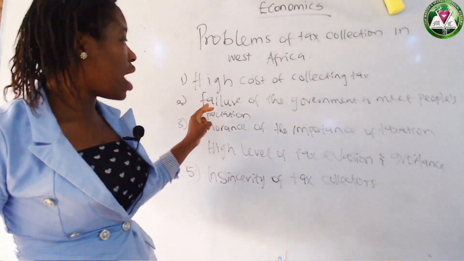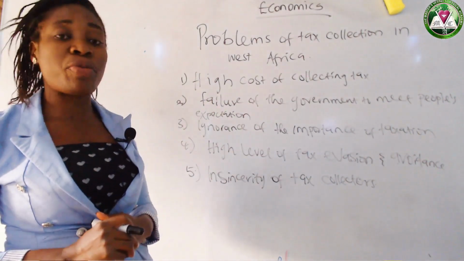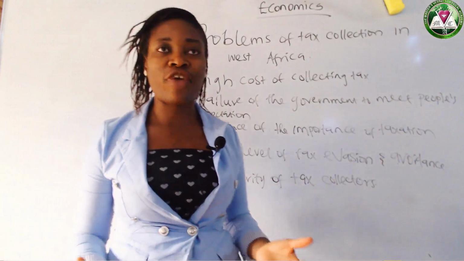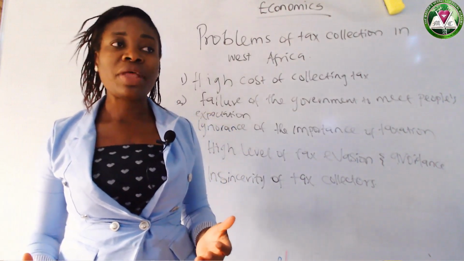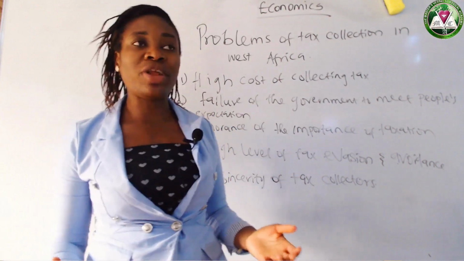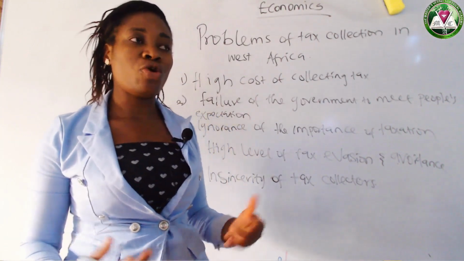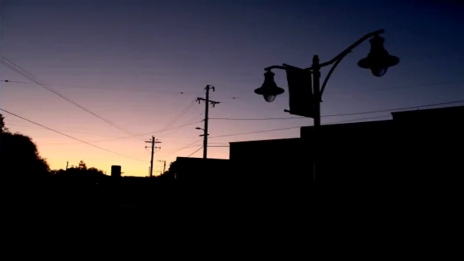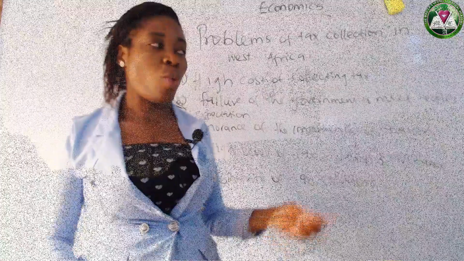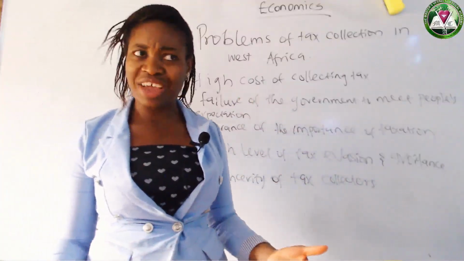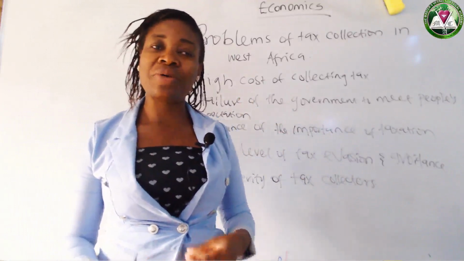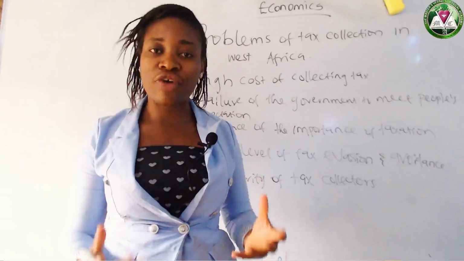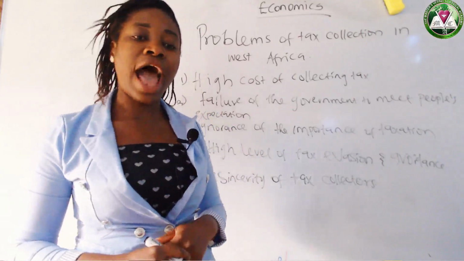Now we have the second one, the failure of the government to meet people's expectations. The government has failed the people of their nations. Some of them, their expectations are not being met. When the politicians enter the seat, they promise the people good roads, water, electricity, and so on and so forth. So when they do not meet those expectations, when they do not meet people's needs, what will happen? When they come to collect the tax, what reaction will the people take? The people will resort to agitations and running away. They will avoid paying tax because their expectations are not being met.